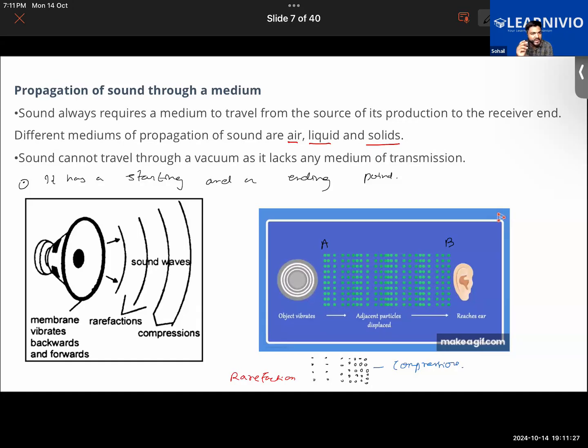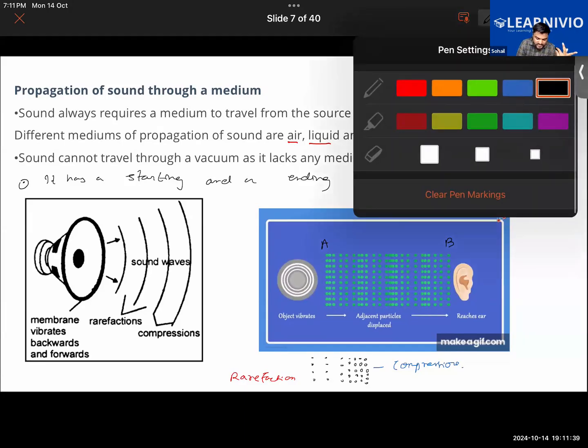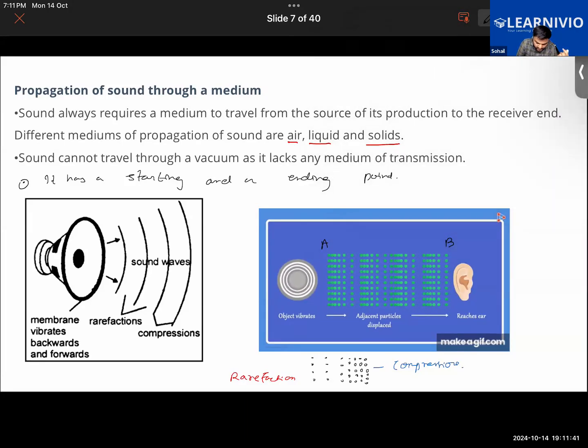And even then you'll be able to look at only a very tiny portion of the air column. You won't be able to look at it as a whole. You'll see just a tiny fraction of it. You won't be able to look at all the air molecules vibrating at once. Getting my point? Okay, that is one thing.